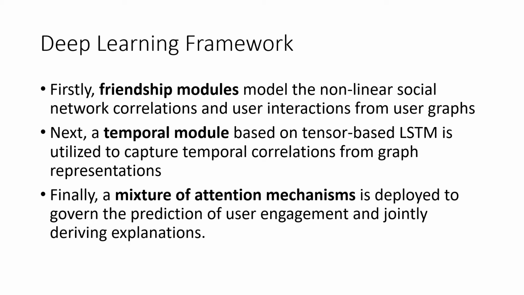Next, we utilize the temporal module based on tensor-based LSTM to capture the temporal correlations from different graph representations. Finally, we deploy a mixture of attention mechanisms to predict the user engagement score and jointly derive the explanations.